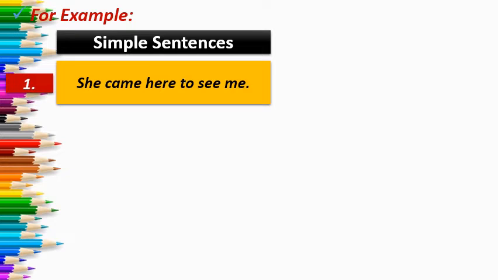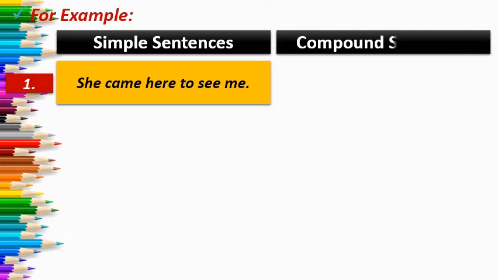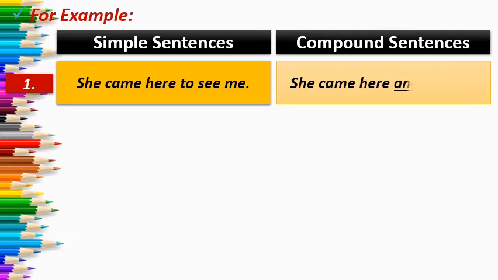In a simple sentence, you will get only one independent clause along with one main verb in it. So as you can see, here in this sentence, came is the main verb, and to see is not a verb, it is an infinitive. So that's why it is not considered as a verb. Only one verb, and this complete sentence is an independent clause. It is giving us a complete meaning. So that is why this is a simple sentence, right? So when we change it into a compound sentence, what things do we have to keep in mind? Just split this complete sentence into two ideas, two independent clauses, two independent sentences.